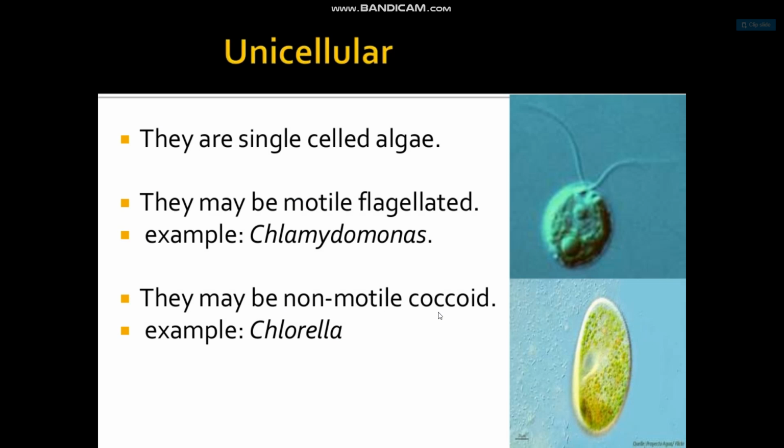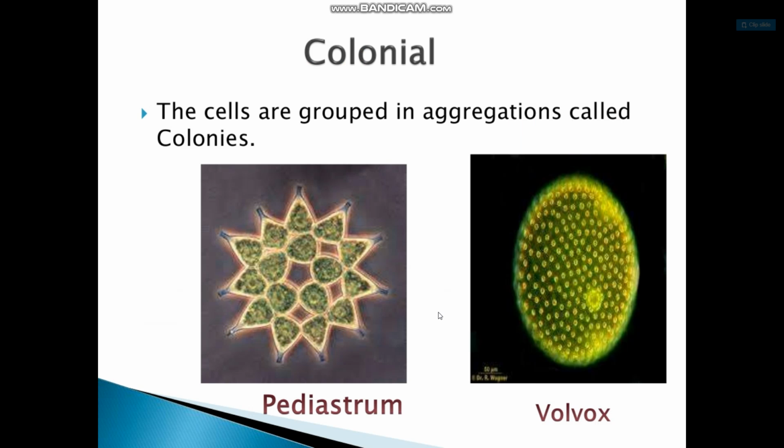Unicellular algae are single-celled. They may be motile, flagellate, for example Chlamydomonas, and they may be non-motile, shaped like a coccoid, for example, Chlorella. Chlamydomonas and Chlorella are two unicellular algae. Colonial: the cells are grouped in aggregations called colonies.